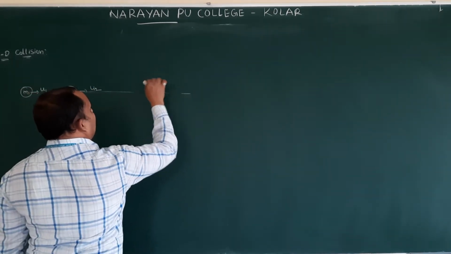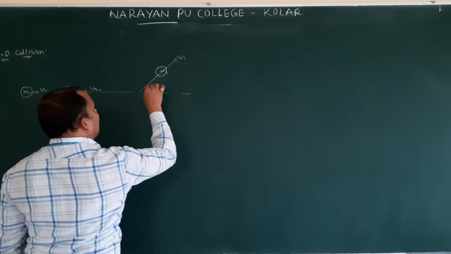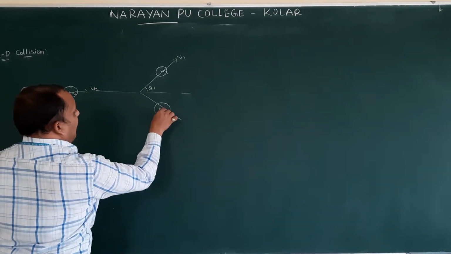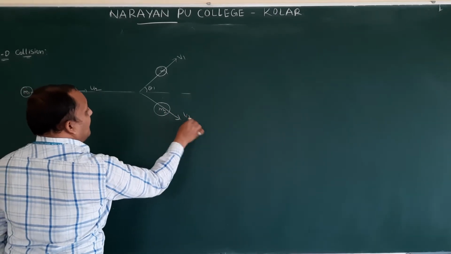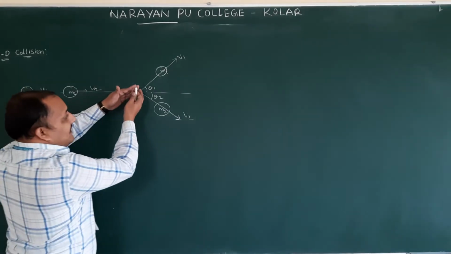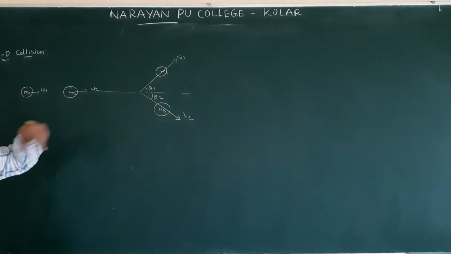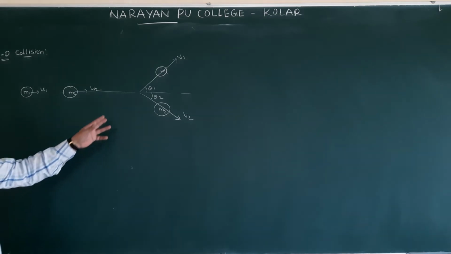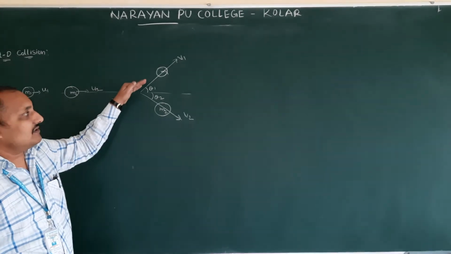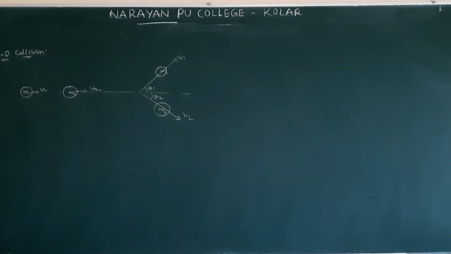So after collision, the first object is moving in this direction with velocity v1, making some angle θ1. The second object m2 is moving with velocity v2, making some angle θ2. So both are making some angles after collision, both are moving like this. We are assuming a two-dimensional collision. Why is it two-dimensional? It is going in a plane, not in a straight line. This is the x-axis, this one is the y-axis. This is going in a plane, not along one direction, therefore this is a two-dimensional collision.